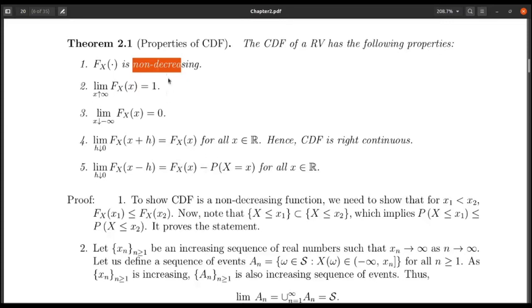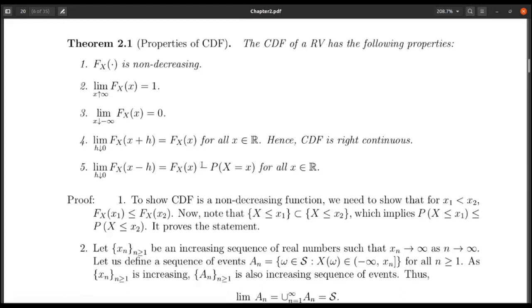Note that as the cumulative distribution function is a monotone, non-decreasing function, whenever we have a jump, it will be a jump discontinuity only.